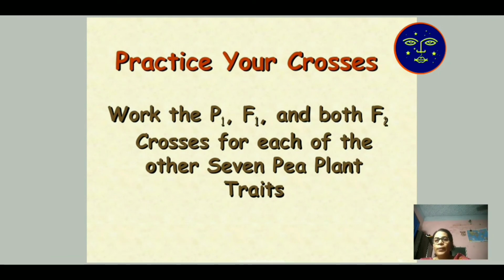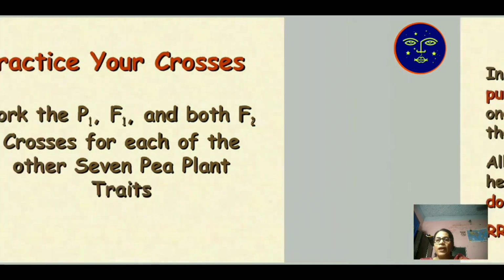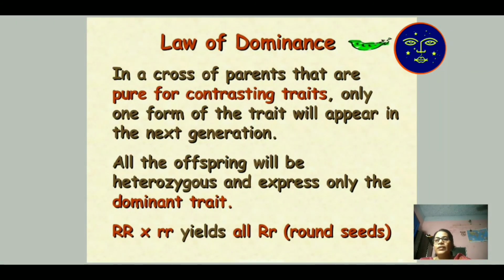Practice your cross. How the pea plant was taken by Mendel, and how he crossed each of the characters, the 7 pea plant traits. Then he determined a law known as the law of dominance. Always the dominating character is expressed in each and every offspring.